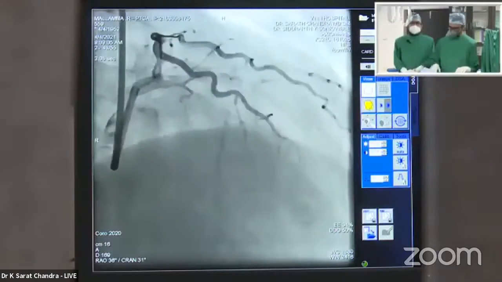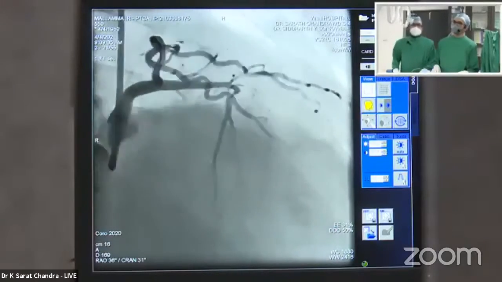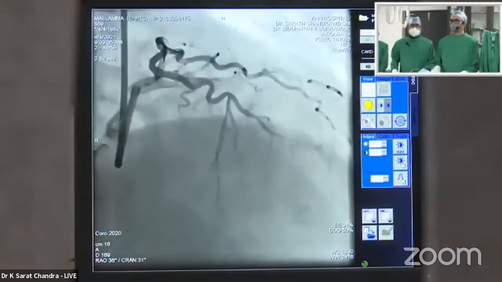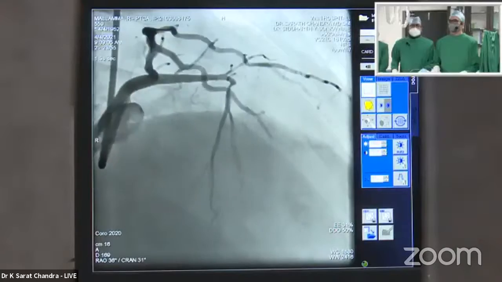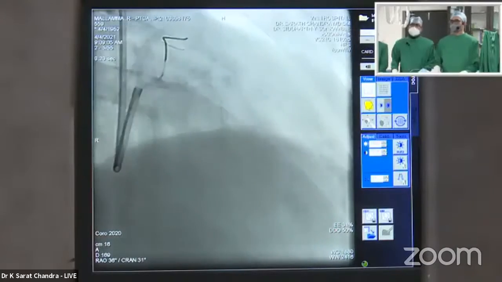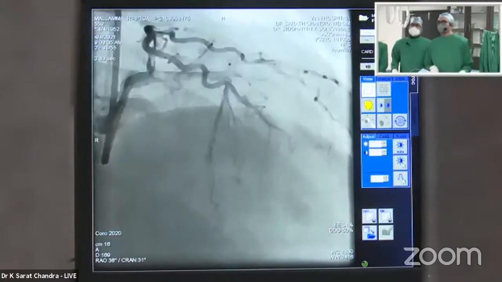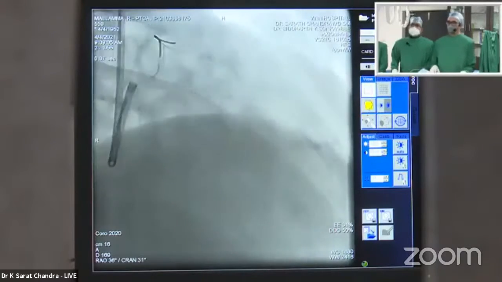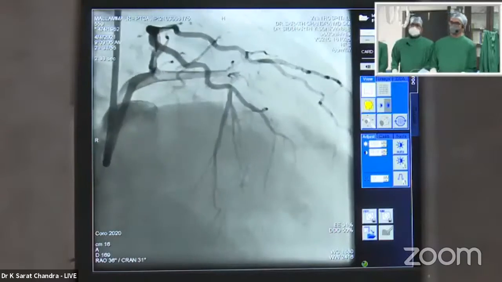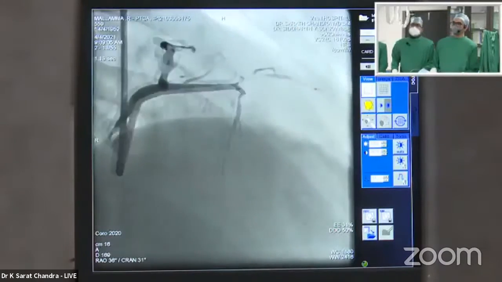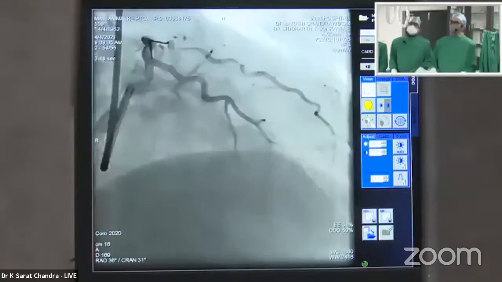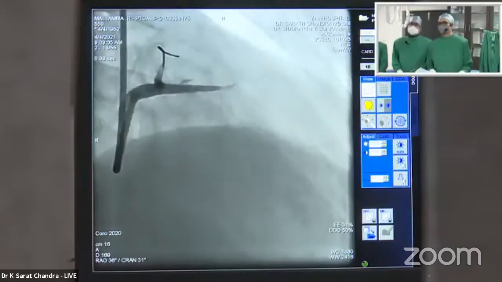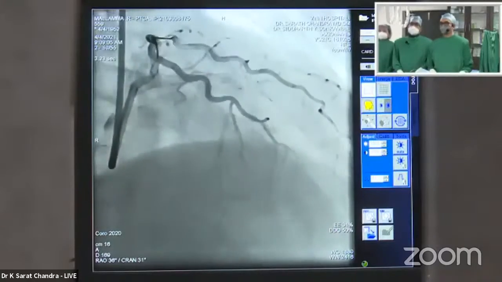One option is because this diagonal is good size and would need some treatment as well. And this is the tapering of LAD, the disease starts well before the septal and diagonal as well. So you are looking at a treatment before the two branches, septal and diagonal, and you have to cross over. So one option, anyway, you have to wire both. You can think of crossover stenting and then do the provisional for diagonal. With the plain balloon itself, you can probably manage. If it is not giving a decent result, then you have to convert into provisional stenting for the side branch after the crossover main vessel stent.